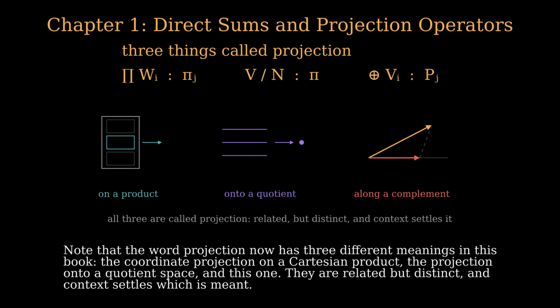Note that the word projection now has three different meanings in this book. The coordinate projection on a Cartesian product, the projection onto a quotient space, and this one. They are related but distinct, and context settles which is meant.